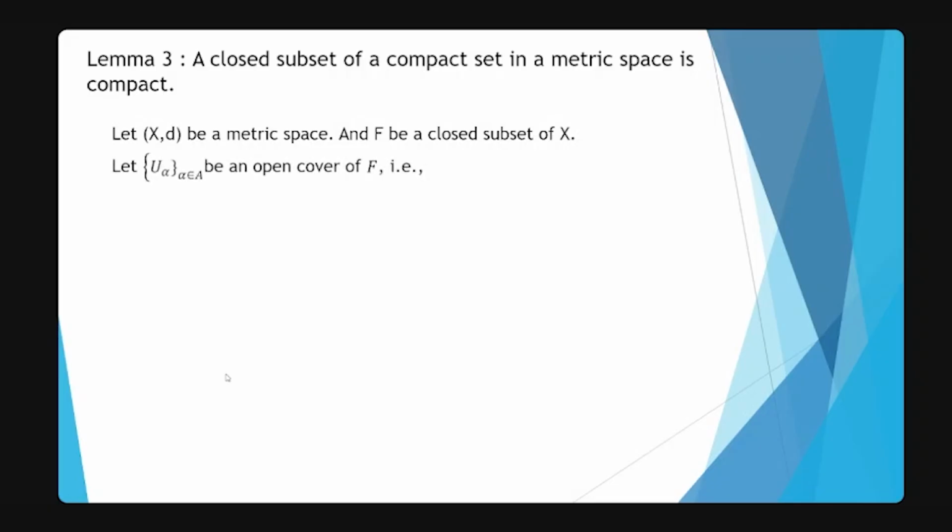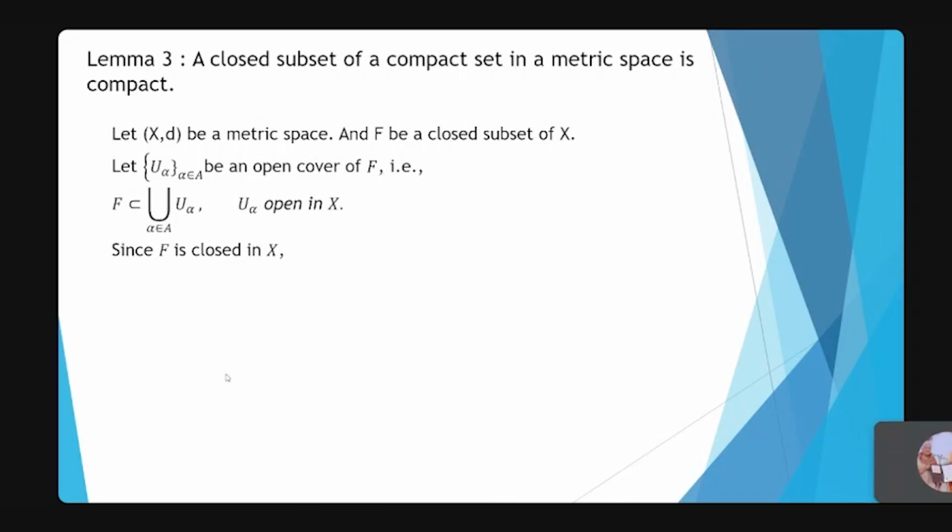So since it is a closed subset and we have a compact set K, let U_alpha be an open cover of F. That means F is contained in the union of U_alpha, and U_alpha is open in X. Now since F is closed in X, the complement of F will be open.